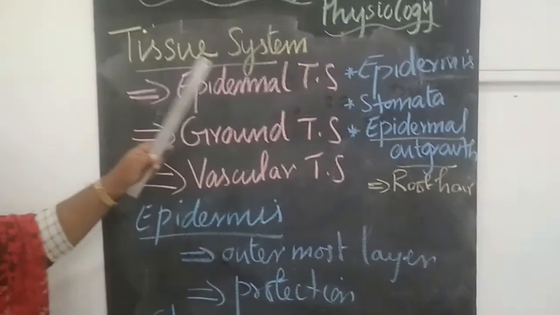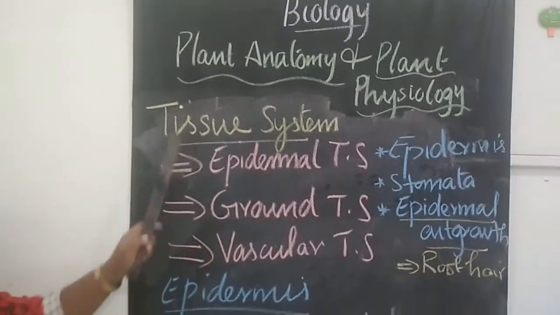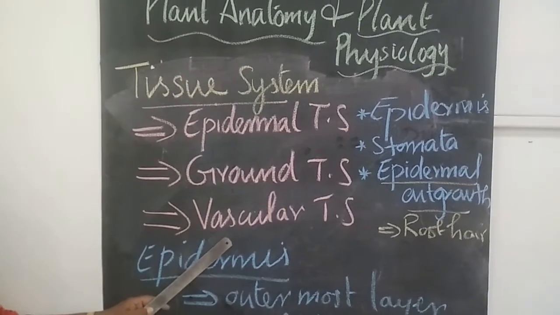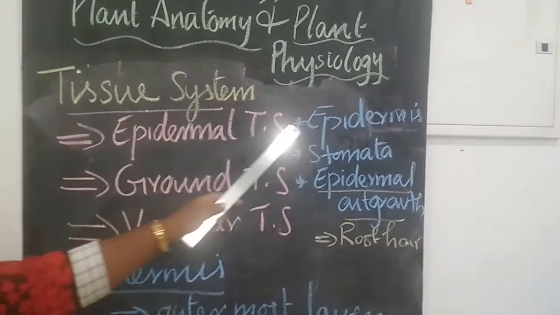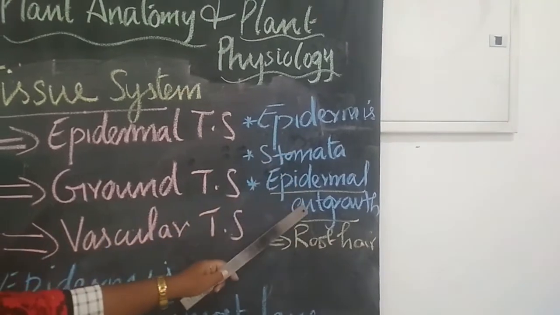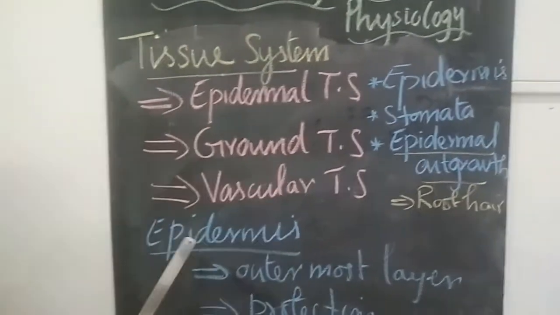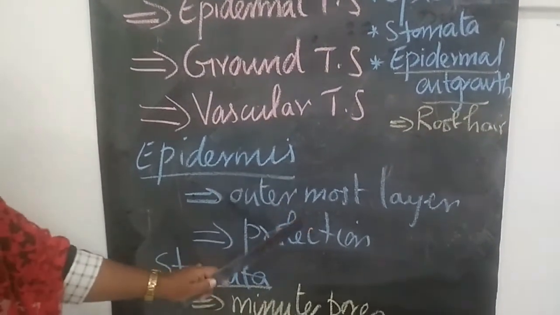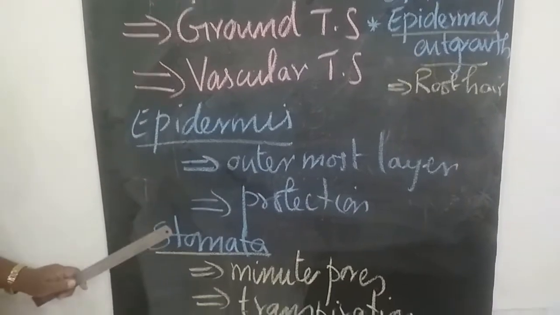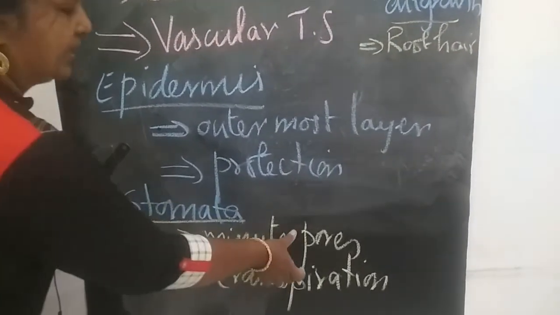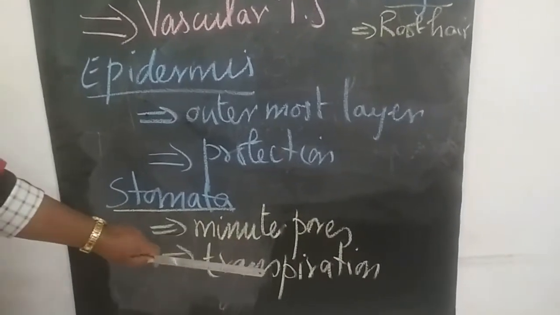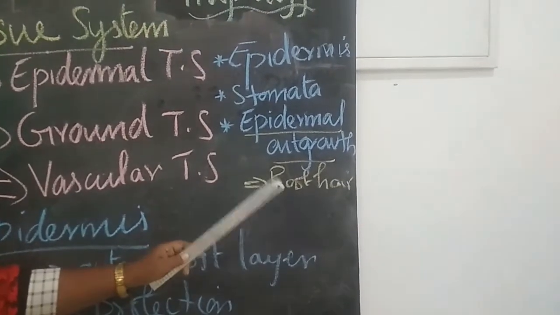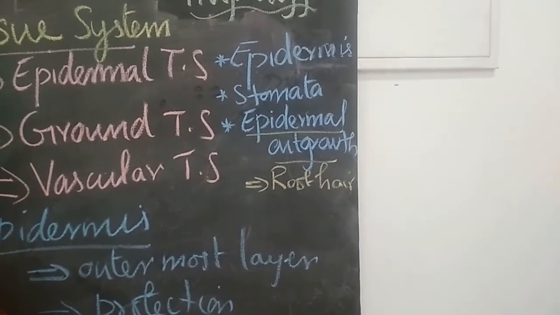So again coming to this tissue system, it contains three parts. They are epidermal tissue system, ground tissue system and vascular tissue system. And epidermal tissue system consists of epidermis, stomata and epidermal outgrowth. So epidermis is the outermost layer of the plant, giving protection to the inner organs. Stomata, they are the minute pores and it helps in transpiration. Epidermal outgrowth, they are nothing but the root hairs which helps in absorption of water.